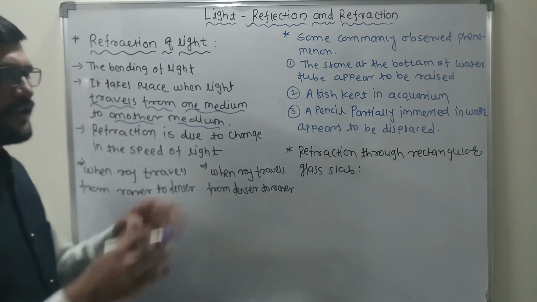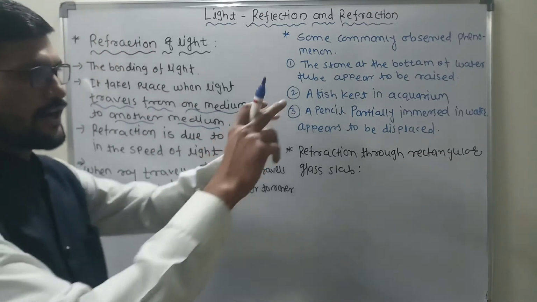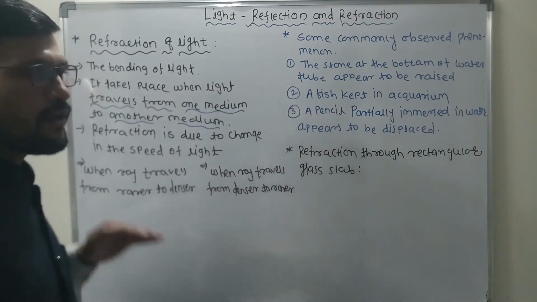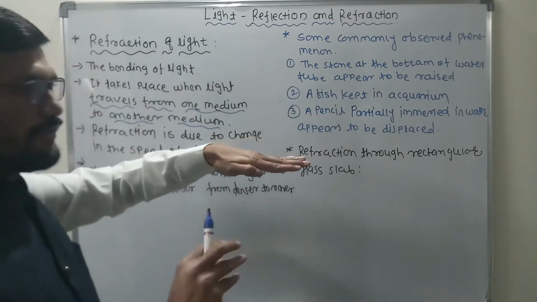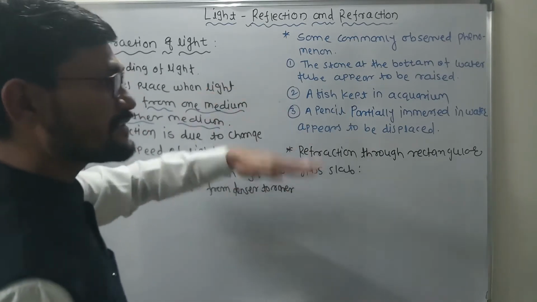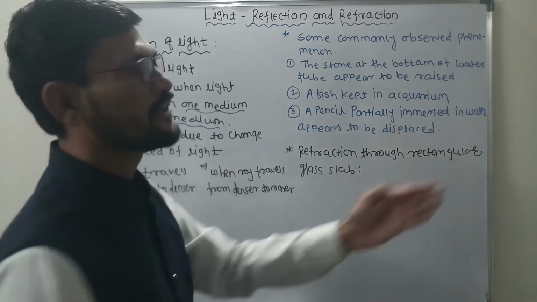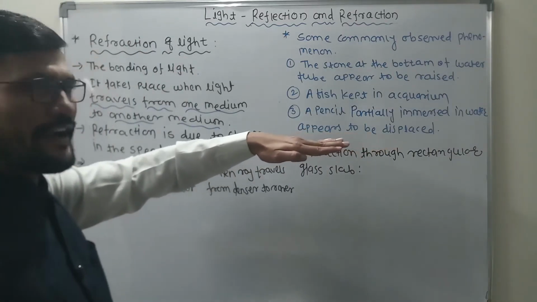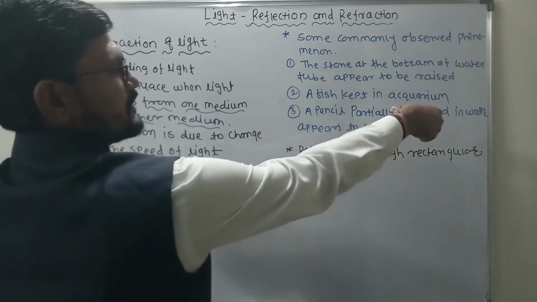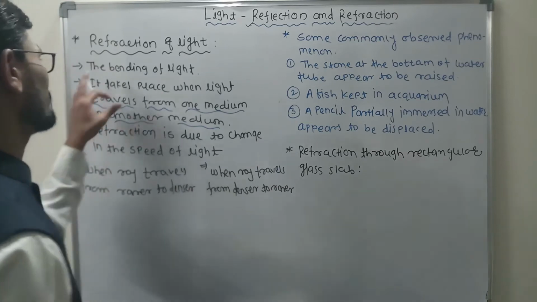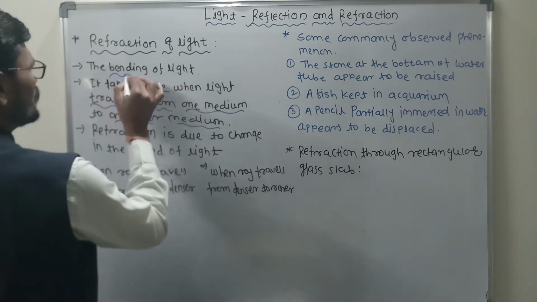For example, suppose this is the air medium and immediately in front of us there is another medium called the glass medium. Now the light is traveling. We know very well that in one medium light will travel in a straight path. As soon as this light enters the glass medium, it changes its path. Suppose this is the direction. Once it enters the glass medium, it travels in that direction. This is why we call refraction of light the bending of light, students. Nothing more than that.